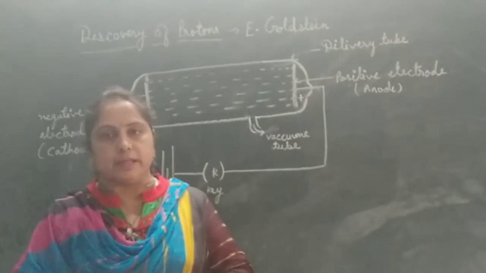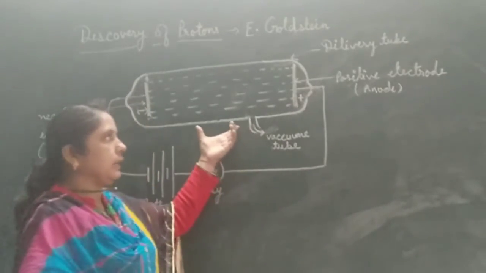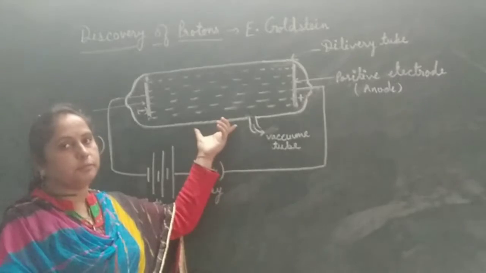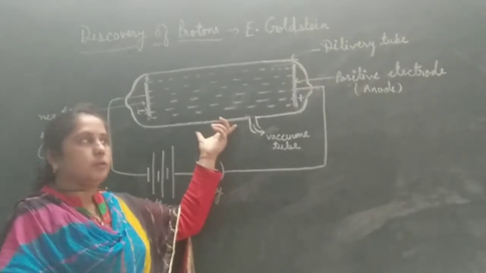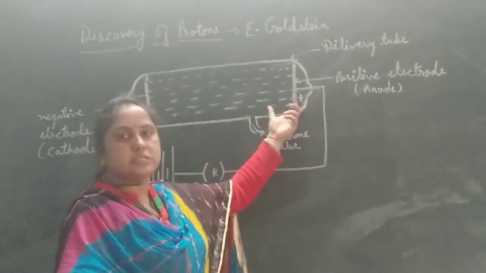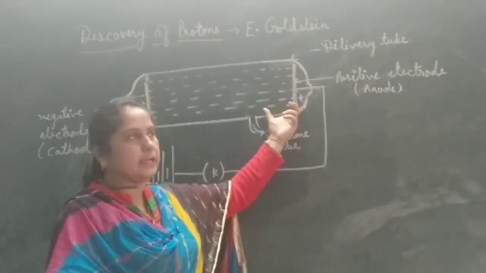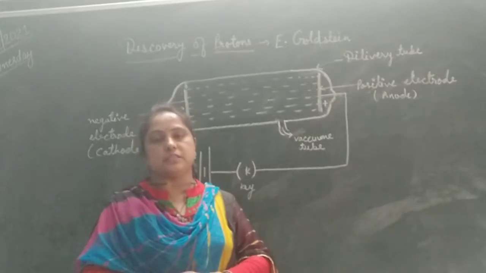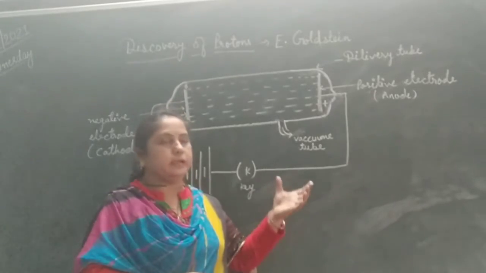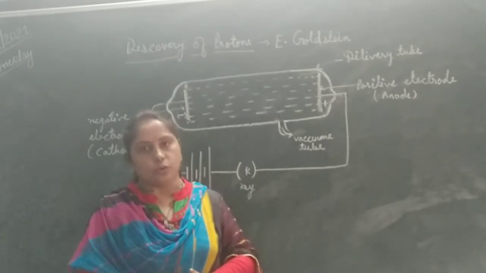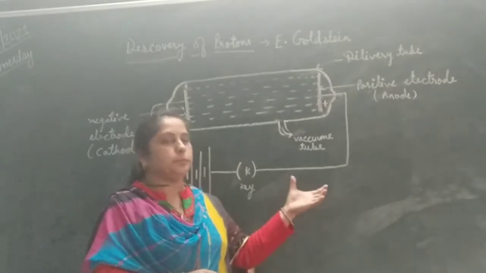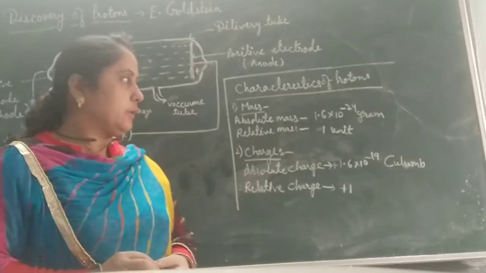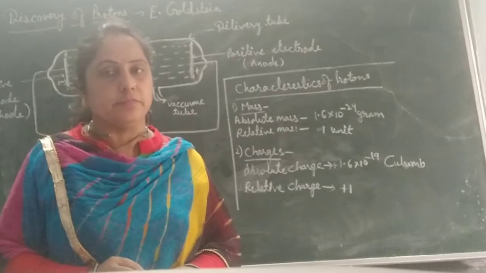and these rays are named anode rays. These anode rays consist of positively charged particles because they are produced from the positive electrode, so they are called anode rays. These positively charged particles were named protons by Goldstein. Proton carries positive charge. Now we will discuss the characteristics of protons.